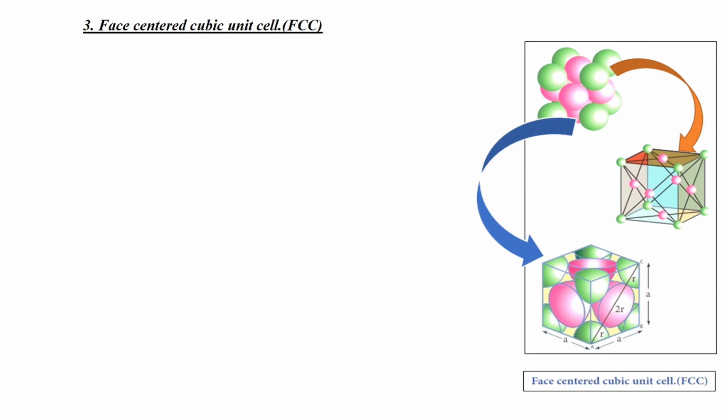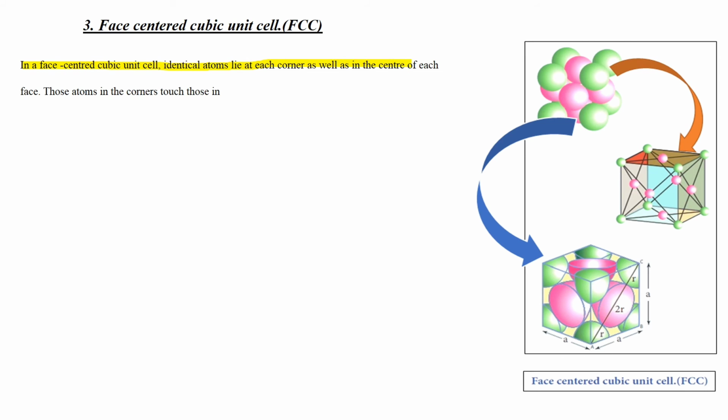And third is face centered cubic unit cell. Here is a diagram of a face centered cubic unit cell. In a face centered cubic unit cell, identical atoms lie at each corner as well as in the center of each face. Those atoms in the corners touch those in the faces but not each other.